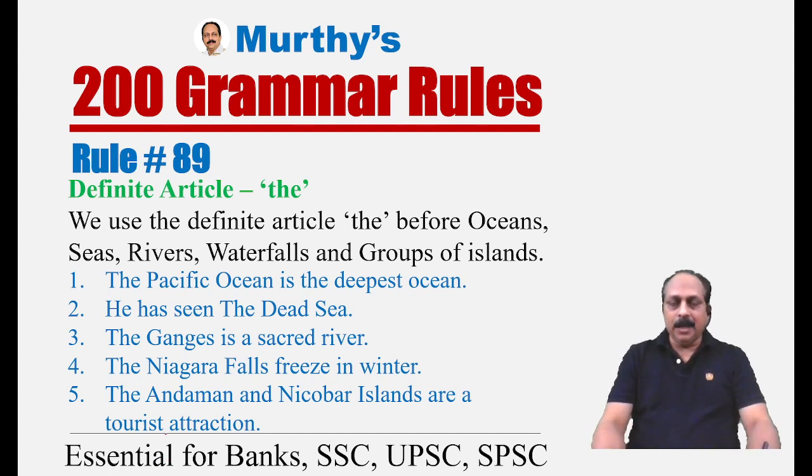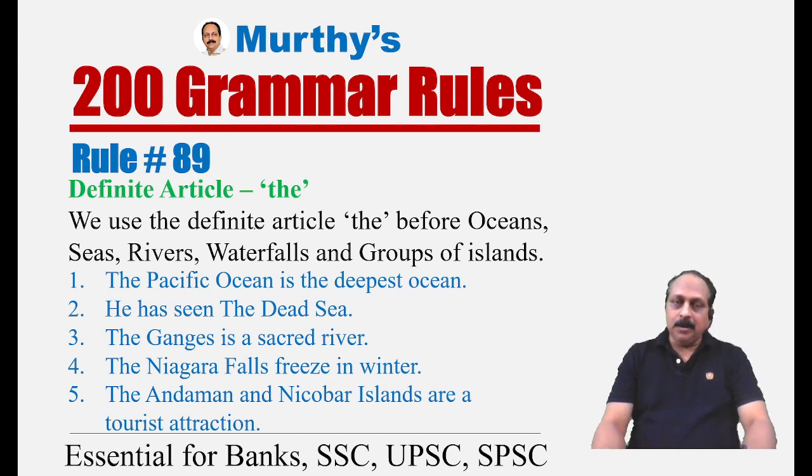Rule number 89. Almost all these rules go with the definite article the, very important. Rule number 89 related to the definite article the. We use the definite article the before oceans, seas, rivers, waterfalls, and groups of islands. All these go with geography. That way, you can remember these. I have placed these under one group.